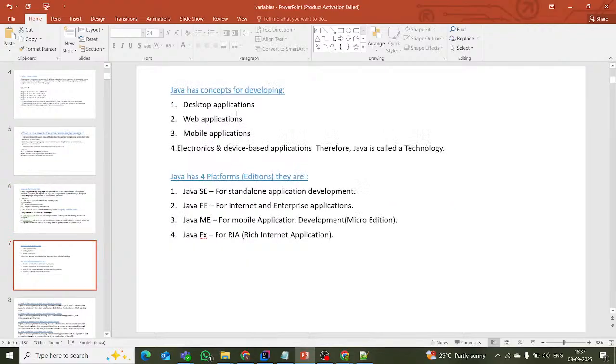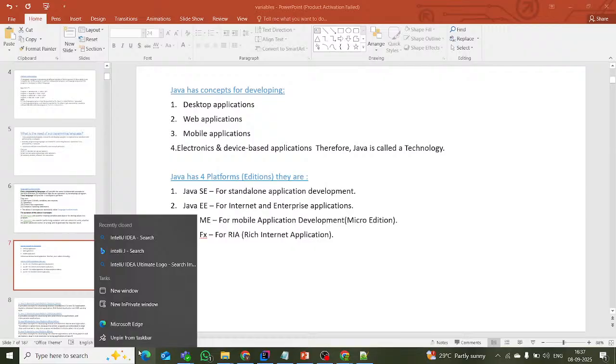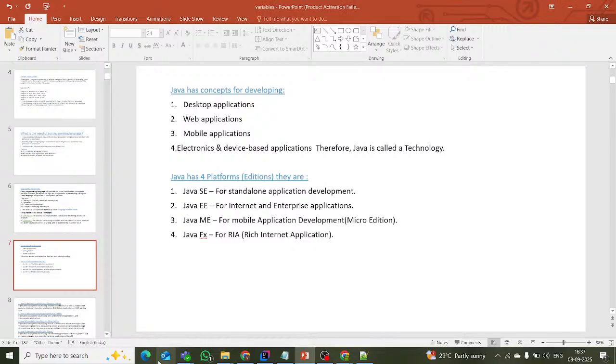Java has concepts for developing desktop applications, web applications and mobile applications. Desktop applications, see now, the taskbar. We have the taskbar with Edge, Outlook, Teams, WhatsApp, and the files.